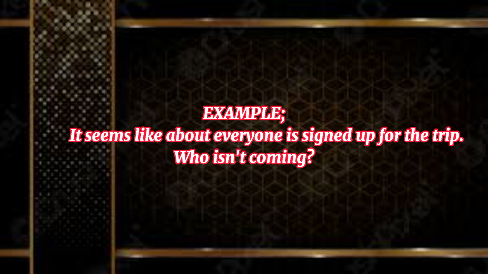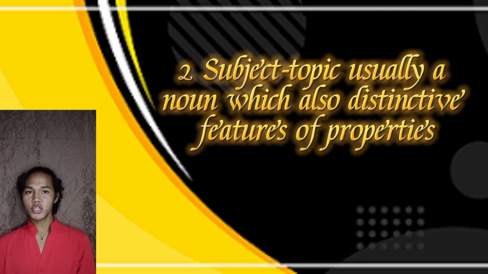Example: it seems like about everyone is signed up for the trip. Who isn't coming? We have two subject topics, usually a noun, which are also distinctive features or properties.